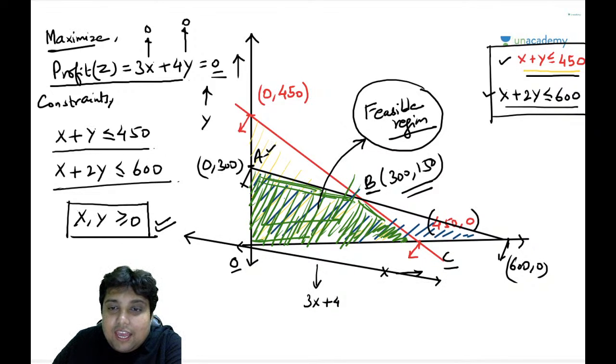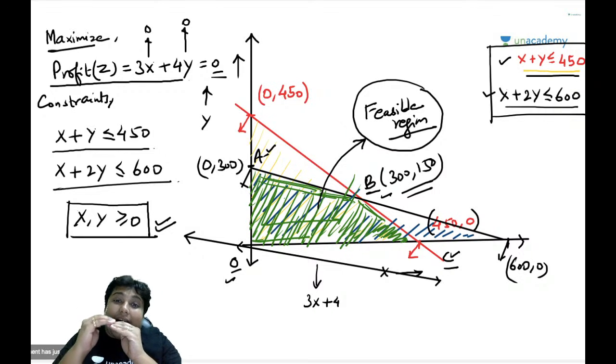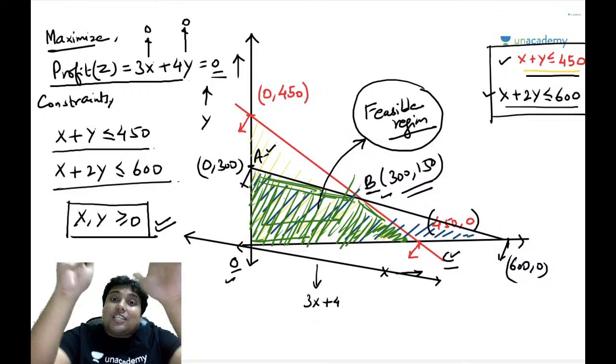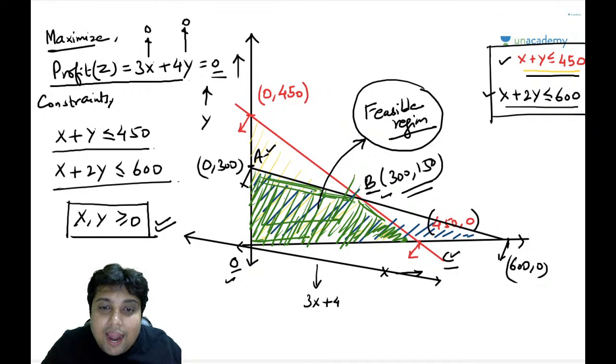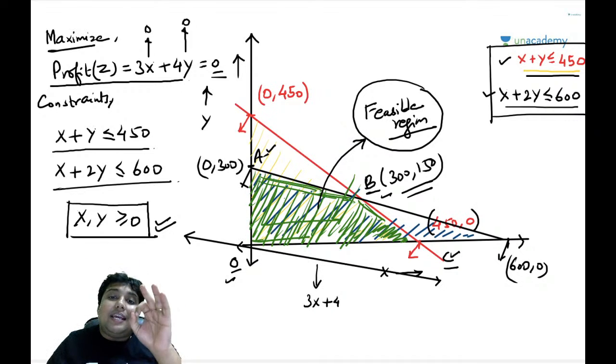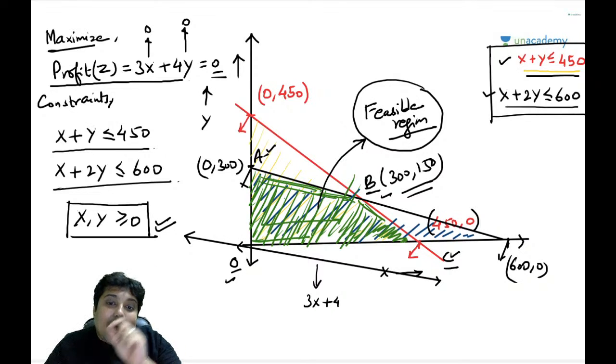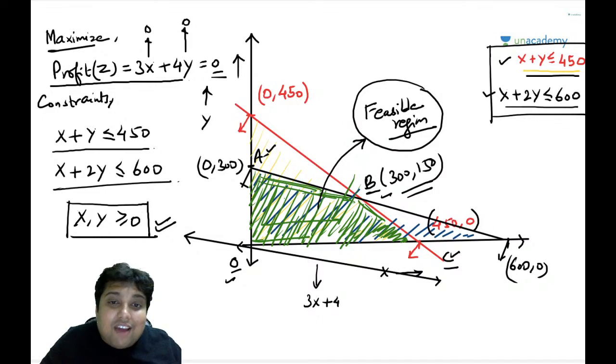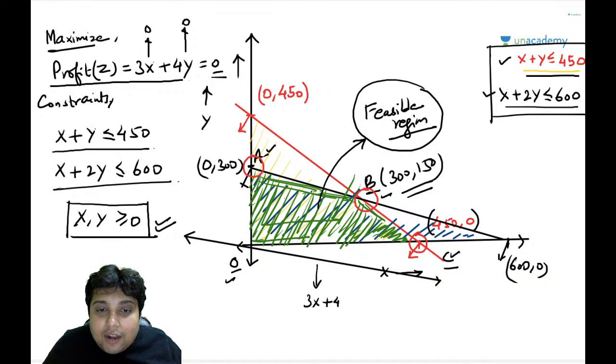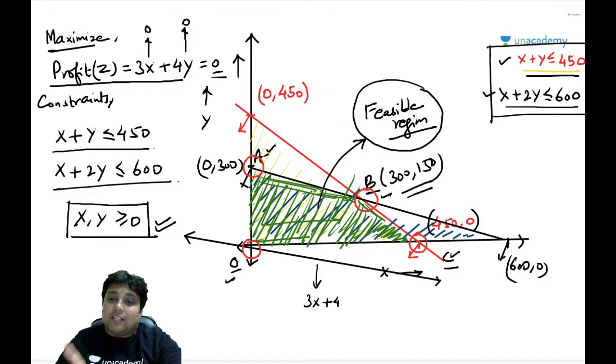That is A, B, C and O, they are the farthest points of the feasible region, and because the objective is to maximize here, I'll make sure that I check the values of my objective function on A, B, C and O, which are basically the farthest points.